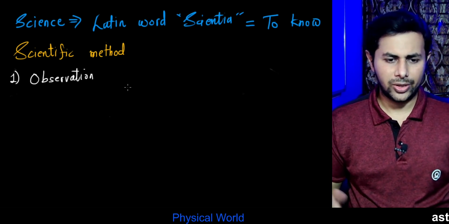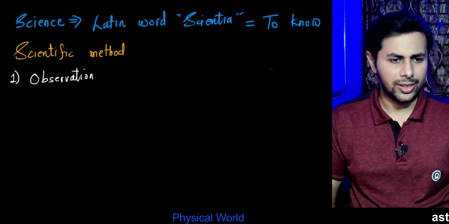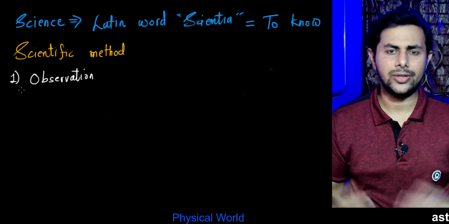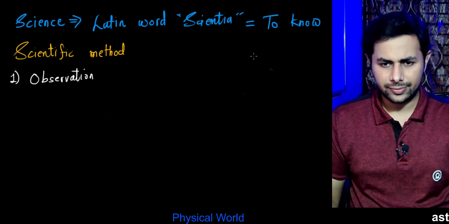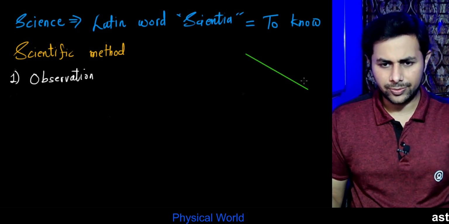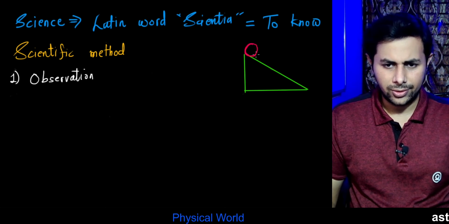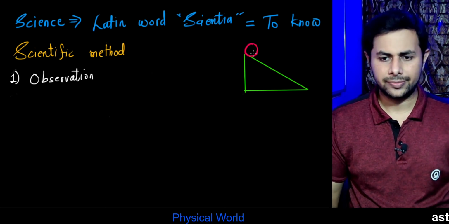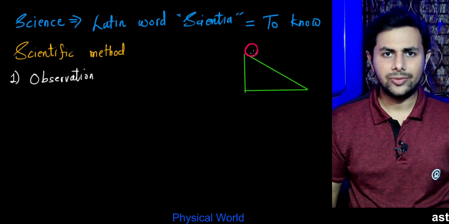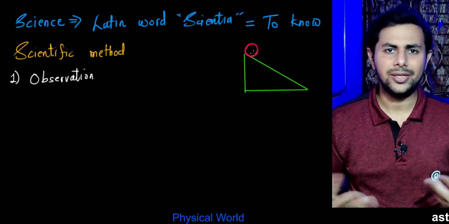For example, let's suppose we have a ball rolling down an inclined plane. Let's suppose this is our inclined plane, and this ball rolls down the inclined plane. We observe that the speed of this ball increases.